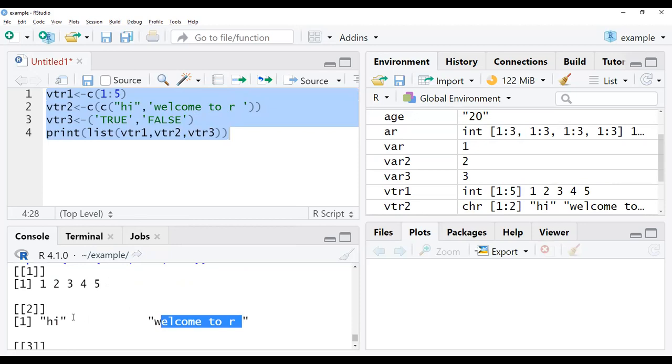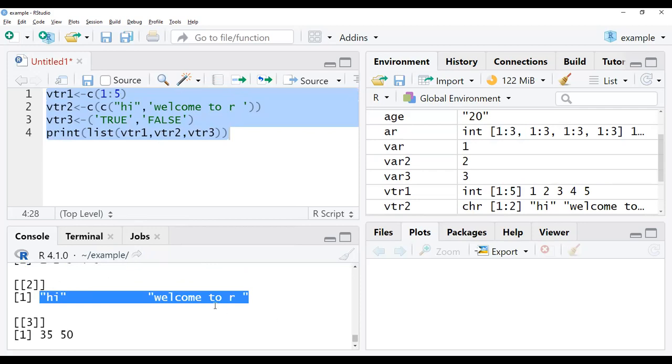Welcome to R. Hi, welcome to R. And the first data we have given, 1:5, we got all the elements. Next we got hi, welcome to R. This is my one more data. Next we got the true and false data, right? So here vector 3, it's giving 35, 50.